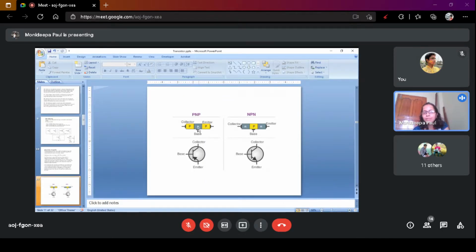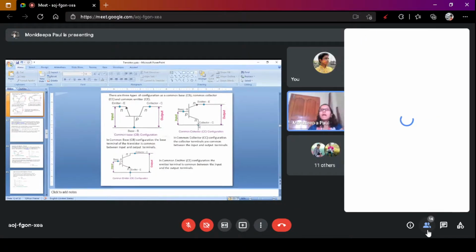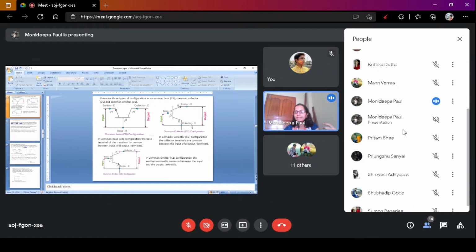Okay, this is the symbol of PNP and this is the symbol of NPN transistor, and these are the configurations of PNP and NPN transistor. Common base means we apply the input signal between emitter and base, and we collect the output signal from collector and base. Common collector, here collector is the common, so we supply the input signal through the base and collector and we get the output signal from emitter and collector.